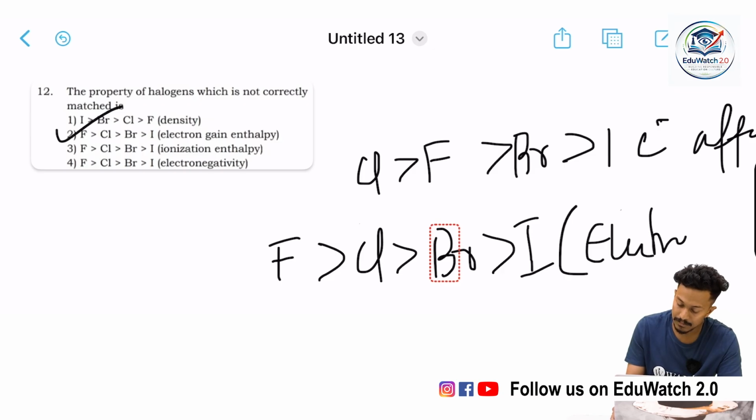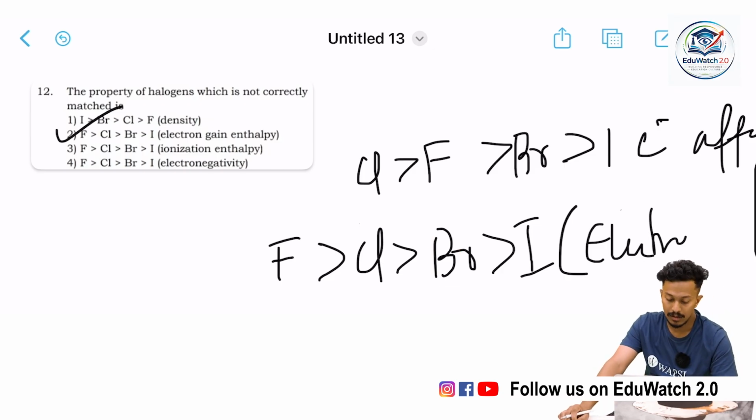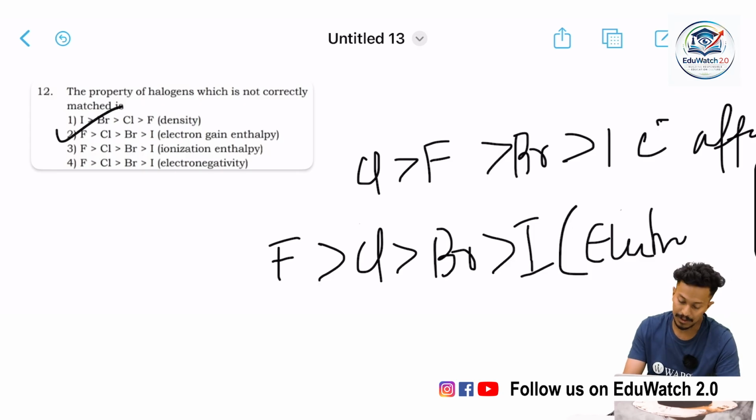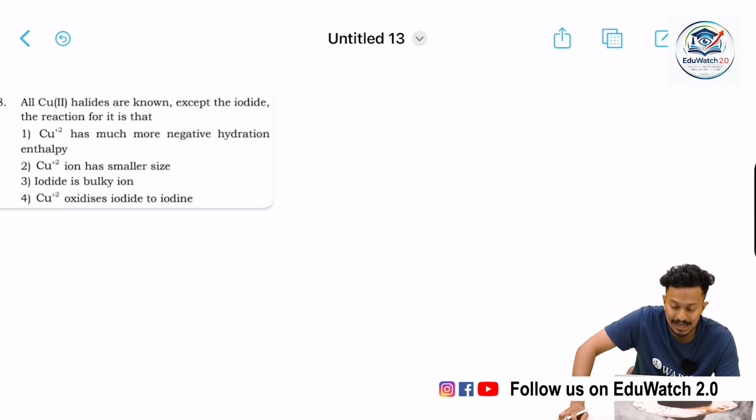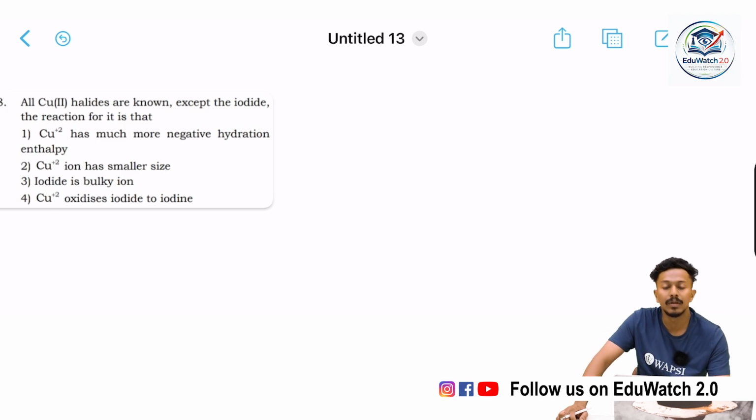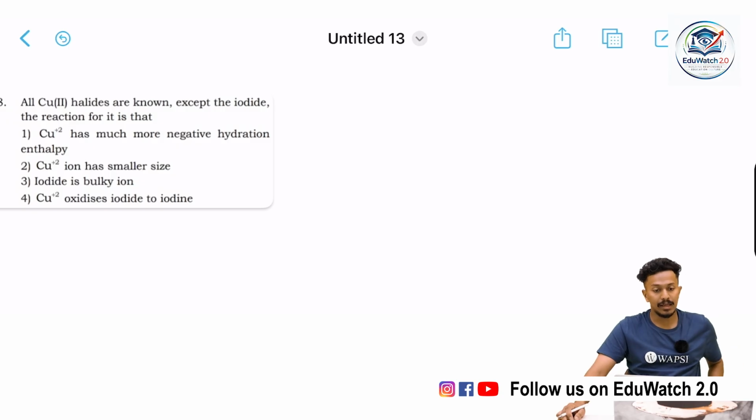Electron gain enthalpy. Okay. Sorry for that misunderstanding, it's electron gain enthalpy. Okay. All copper 2 halides are known except the iodine. What would be the reaction? Well, we have to find out why copper 2 halides are known except for the iodide.